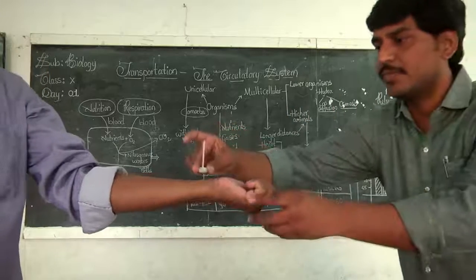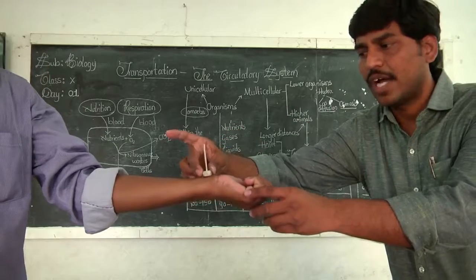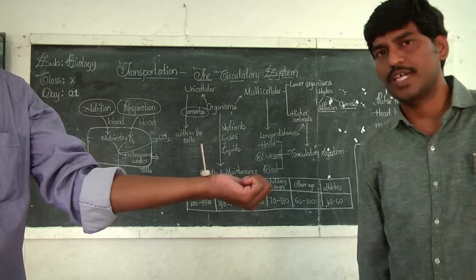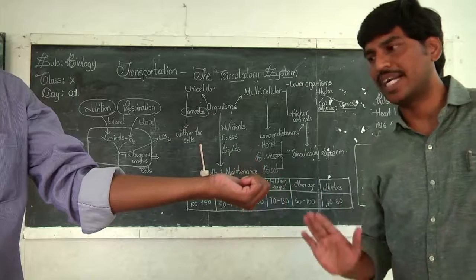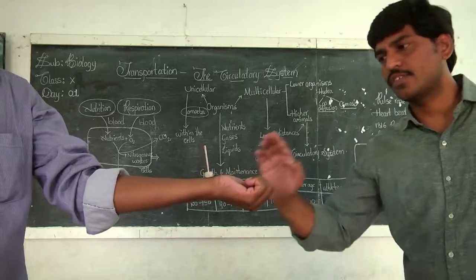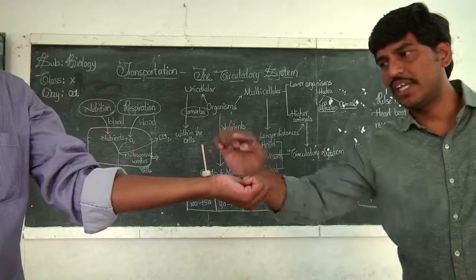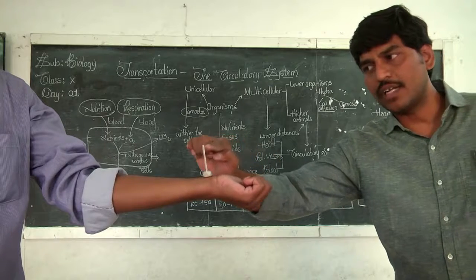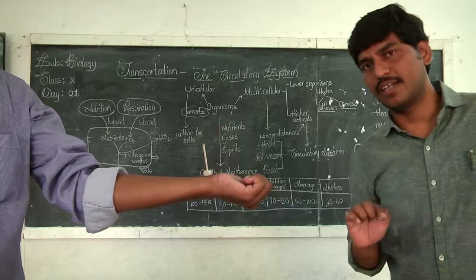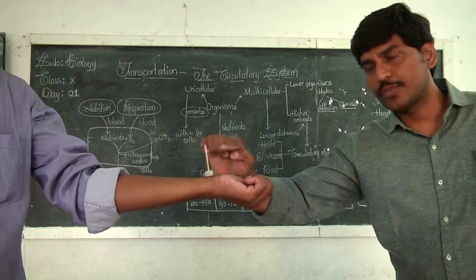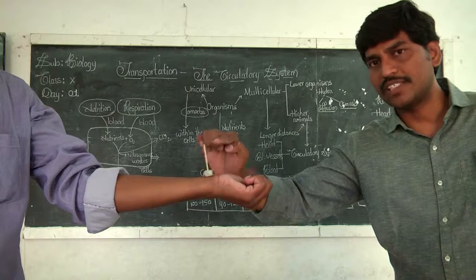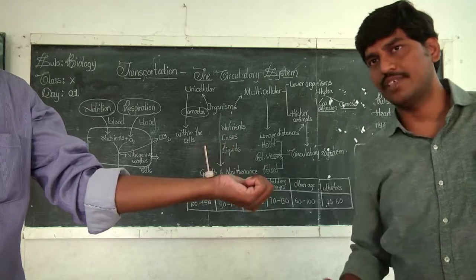So as the wrist is being made straight, I am going to place this stethoscope, right? This is called a button stethoscope. This stethoscope is being placed on the wrist. You can see the movement of the toothpick, right? So how is this toothpick being moved? Because of the jerky movements of the blood vessels.